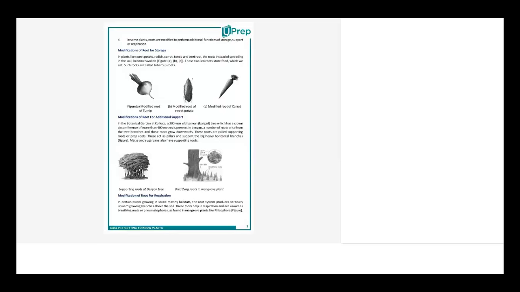So nature is very smart. What does nature do? Nature adapts. What is the word adapts? Adaptation would mean changing yourself as per the new changing environment, changing yourself according to the surroundings.